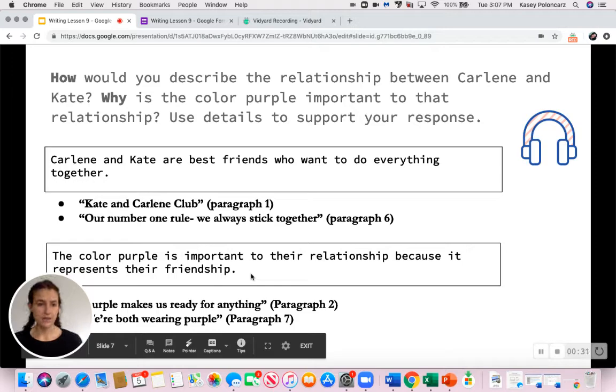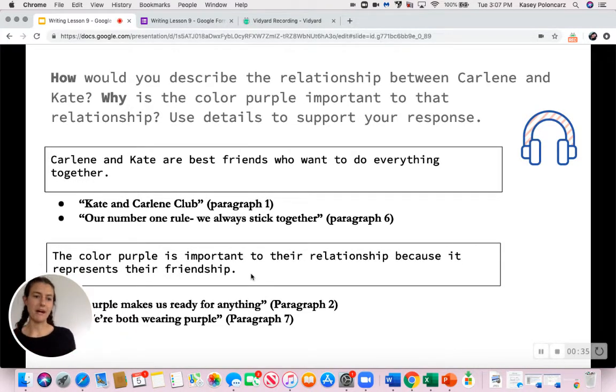So this is the question that Ms. Polonkarz was working on from last week. So I'm going to show you my box and bullet plan that I created. So for the question, how would you describe the relationship between Carlene and Kate? Why is the color purple important to that relationship? Use details to support your response. So here was my box and bullet plan from last week.